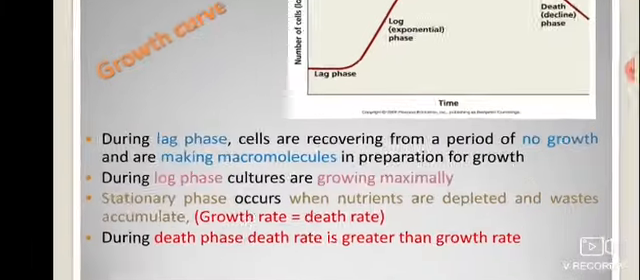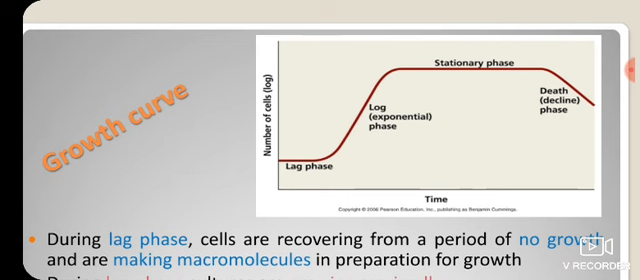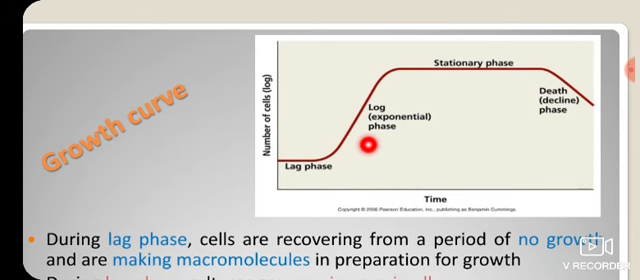The growth curve of microorganisms is basically divided into four different parts. The graph is plotted with time against the number of cells, indicated by log. That graph is divided into four different steps. The first one is the lag phase, the second one is the log phase, also termed the exponential phase, the third one is the stationary phase, and the fourth one is the death or decline phase.